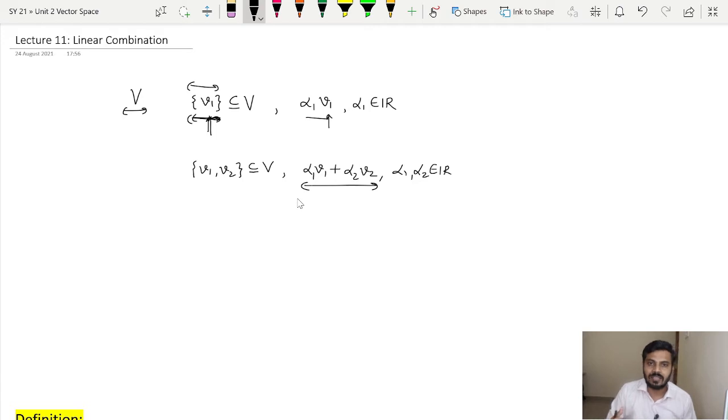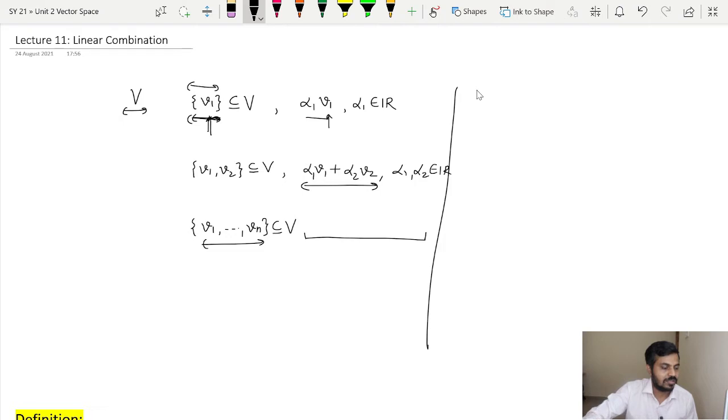Now the same idea can be extended to n number of vectors. So if I have n vectors as a subset of V, then the linear combination of these n vectors can be defined as, I hope you can guess, alpha 1 V1 plus alpha 2 V2 and so on, up to alpha n Vn, for some alpha i's belonging to R. Now let me explain by taking an example so the idea will be more clear.